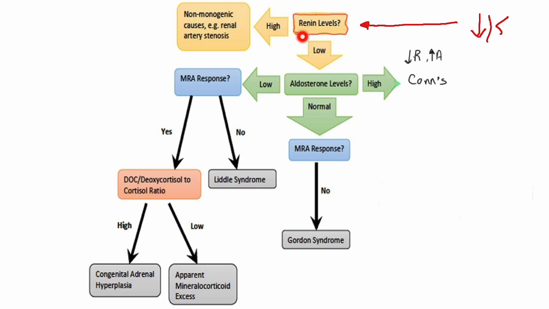If renin level is low, here in this position I should do aldosterone level. If aldosterone is high, that means Conn's. If aldosterone is low, like I said before, maybe Liddle or other. But I will give here an MRA trial, that means I will give Aldactone. If blood pressure responds or does not respond: if not responding, that means Liddle. So if I give Aldactone and blood pressure is still high, that means Liddle.